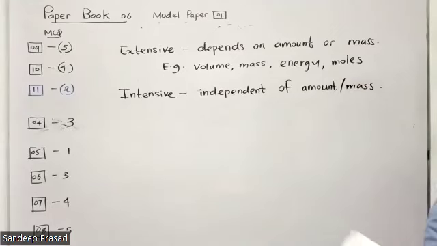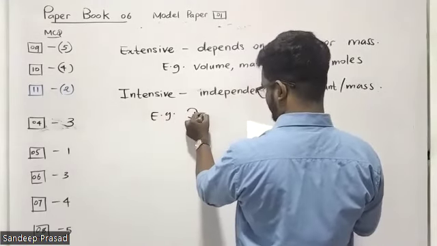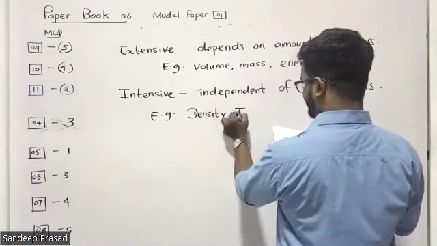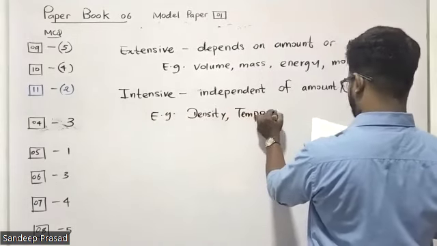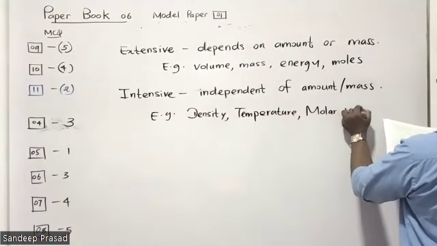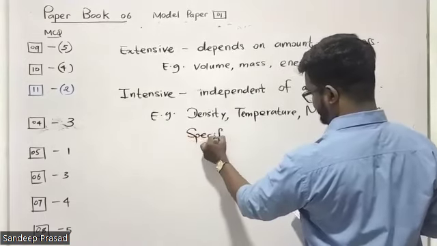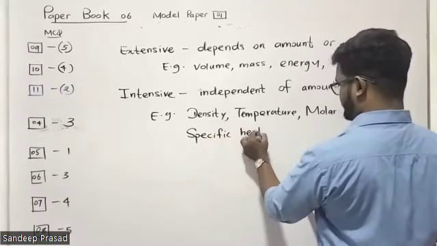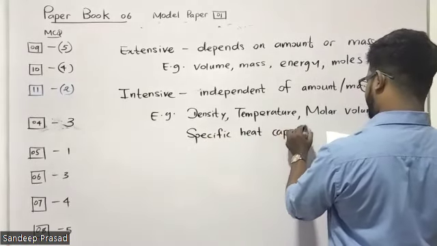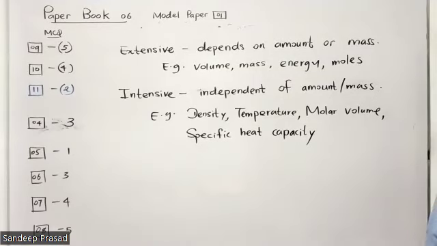Some examples: density, temperature, molar volume, then specific heat capacity, refractive index. Likewise, boiling point, melting point. These are actually independent of the amount of mass. So these are the extensive and intensive.